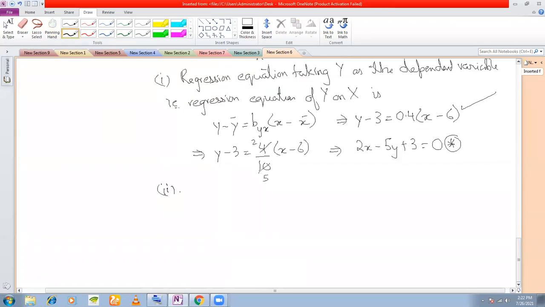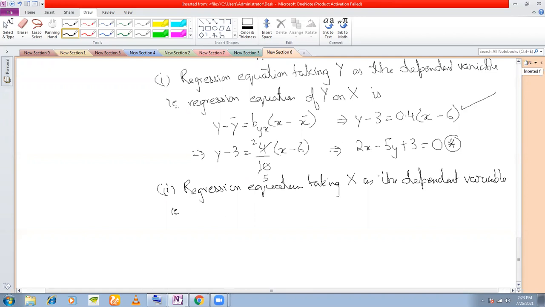Number 2, regression equation taking x as the dependent variable, that is, regression equation of x on y is x minus x bar is equal to bxy into y minus y bar.